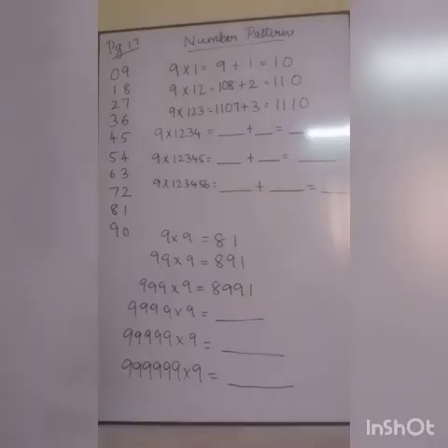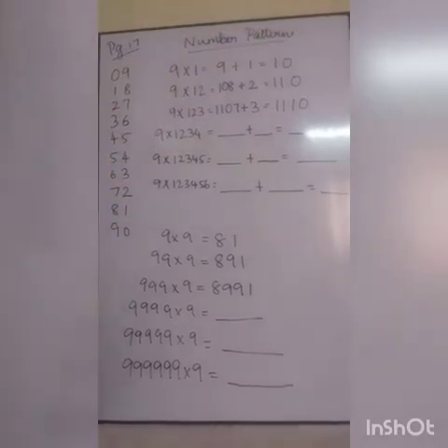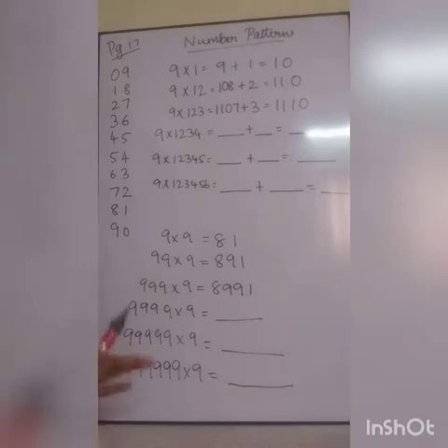Today we are going to start with a new concept called number patterns. There will be certain patterns which will be followed by numbers, and we can deal with many patterns. Here they have given a few patterns of how the numbers are formed. You can take page number 17 in your textbook, children. It is a theory type, so you can refer to that fully. First, they have written the ninth table.